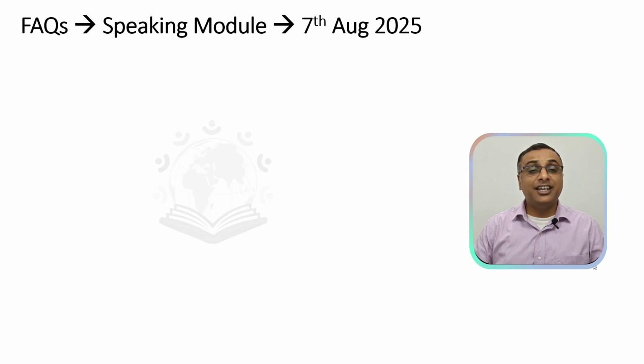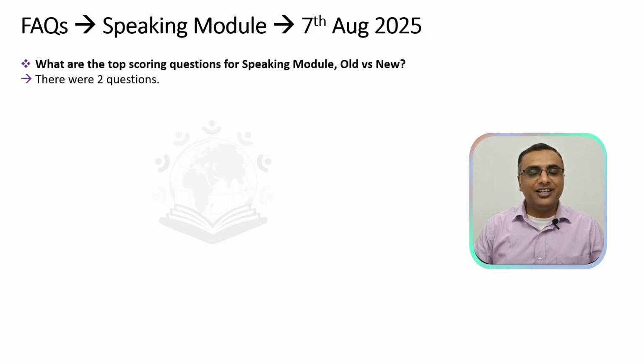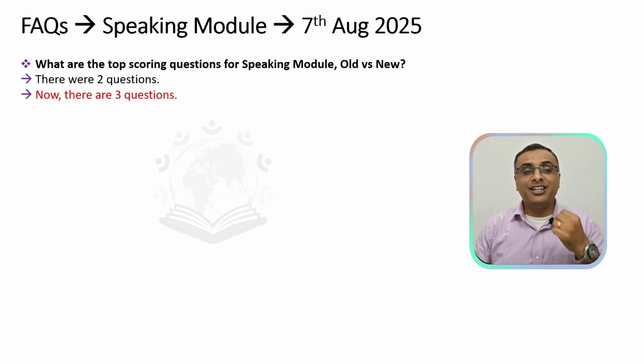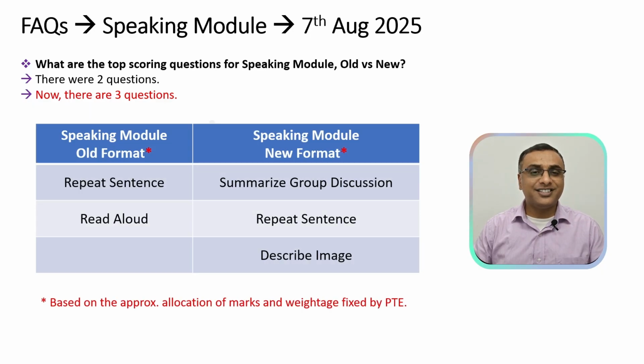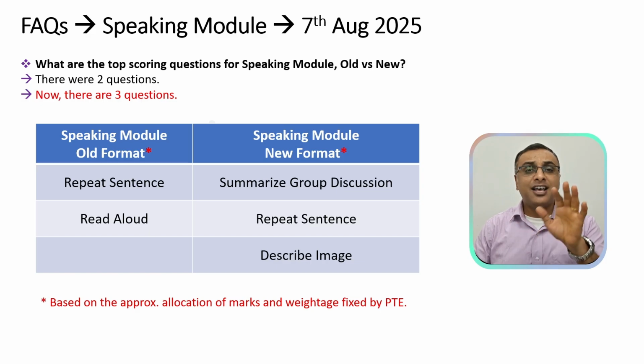Until now, you had seen each of the individual questions and the marks distribution. Now, let's go ahead and see what are the top scoring questions for each of the modules, starting with the speaking module. Earlier, you had two questions which were important, read aloud and repeat sentence. Now, you will have three questions. Which are those three questions? Summarize group discussion, repeat sentence and describe image. This is based on the allocation of marks and the weightage of marks fixed by PTE for the speaking module.